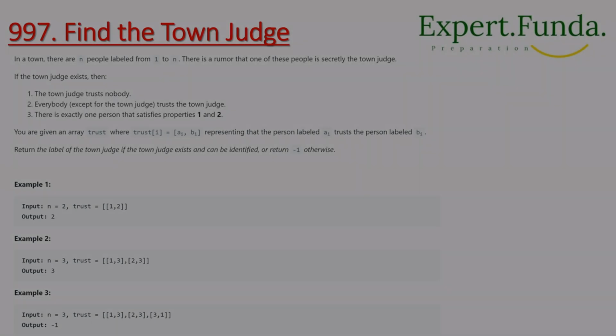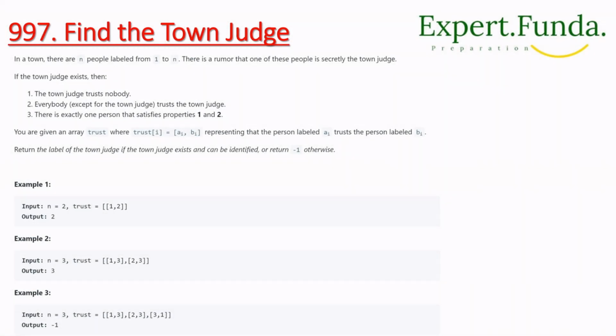And that is 997 we have, right? So let's understand what the question is saying. We have 997, and we have to find the town judge. How will we do that? First we have to understand the question, so let's read it.